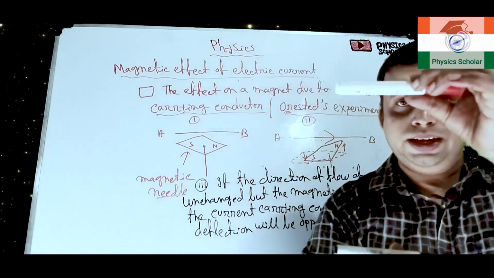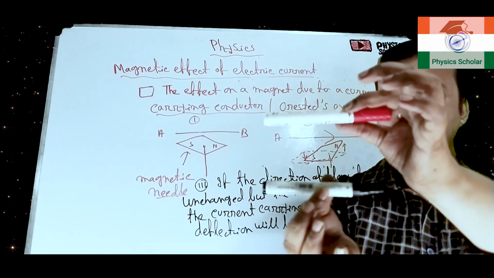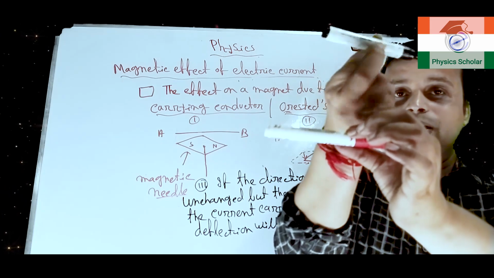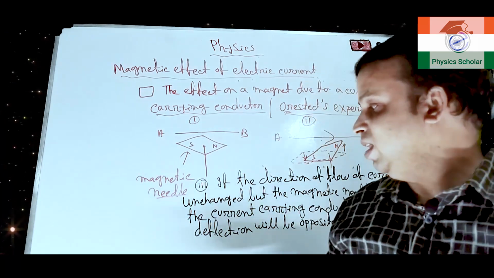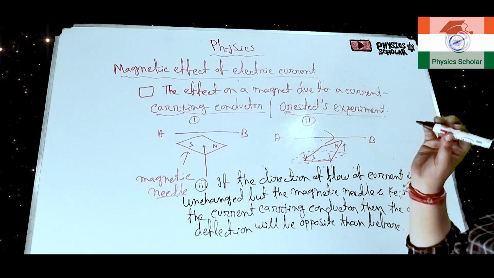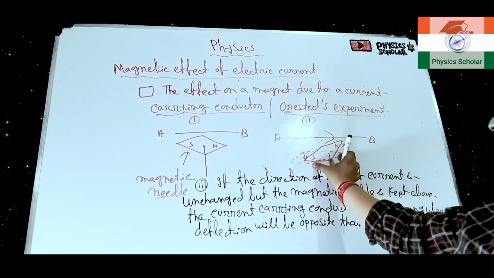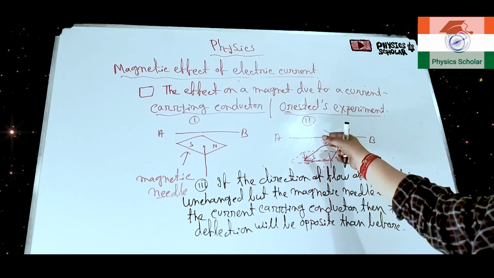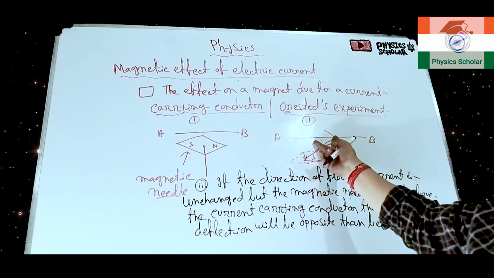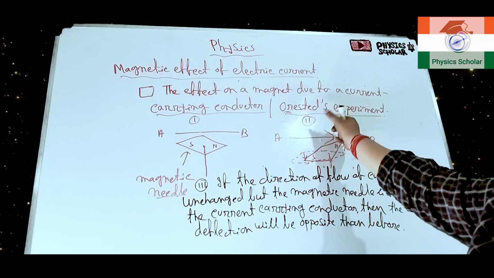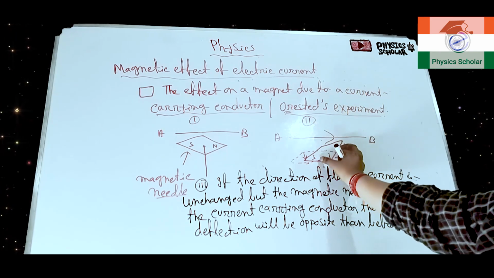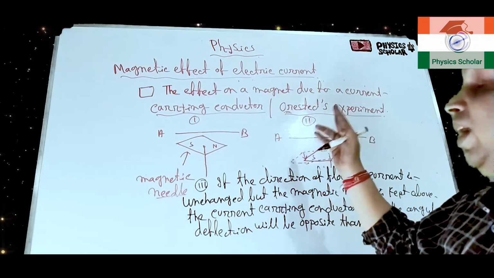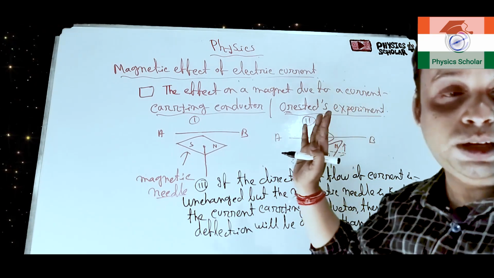That means the conductor was at the top and the magnet was at the bottom. Now it is reversed. Previously it was like this, now it will be like this. Then also the angular deflection will be opposite than before. This is point number 3. Now the magnet is kept at the top and it will be kept at the bottom. The direction of current is not changing, it is the same. Then we can observe that the deflection will be opposite. Here at the bottom this is the deflection and here this will be the deflection, when the direction of the current is fixed, that means it is not changing.